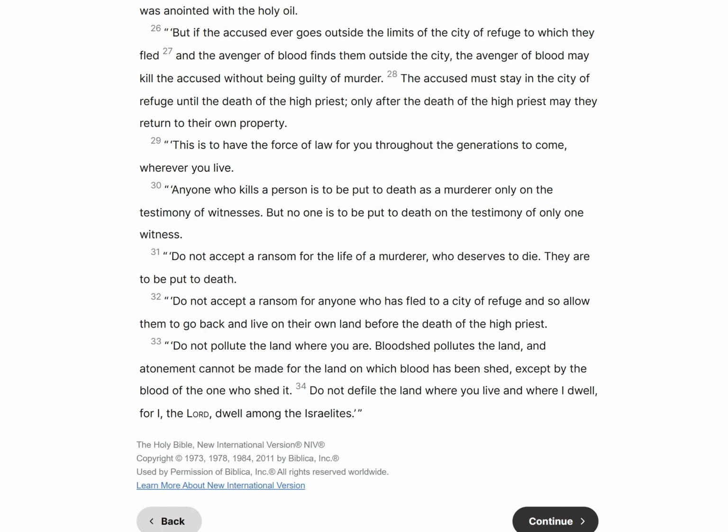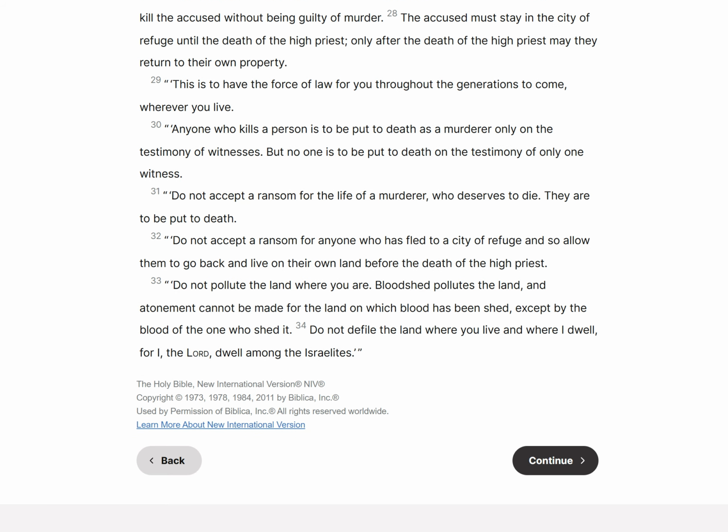Anyone who kills a person is to be put to death as a murderer only on the testimony of witnesses, but no one is to be put to death on the testimony of only one witness. Do not accept a ransom for the life of a murderer who deserves to die. They are to be put to death. Do not accept a ransom for anyone who has fled to a city of refuge, and so allow them to go back and live on their own land before the death of the high priest.